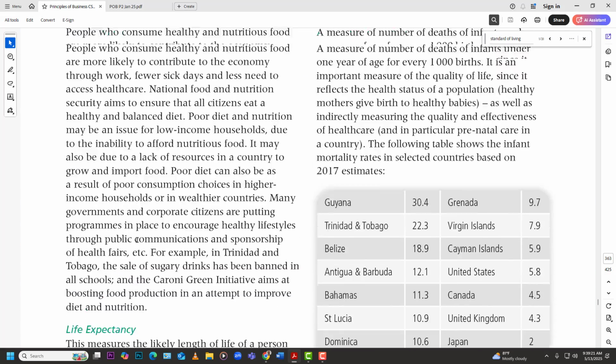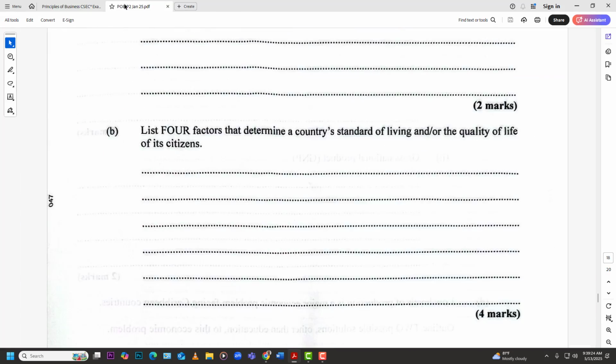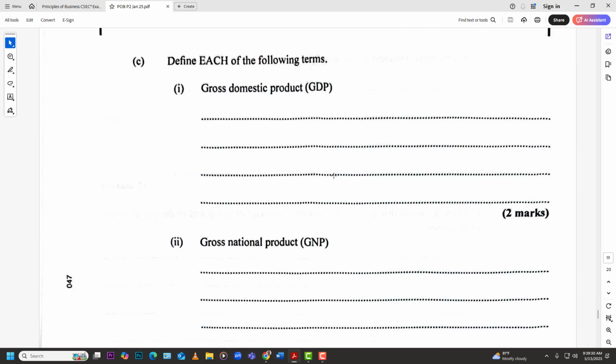So all of these, what I said, just list, right? They only said to list. So you list any four and you should be good to go. All right. C, define each of the following terms: GDP and GNP, gross domestic product, gross national product.